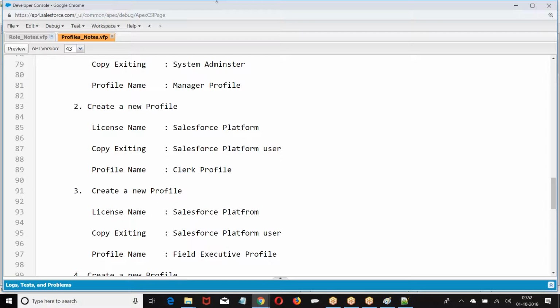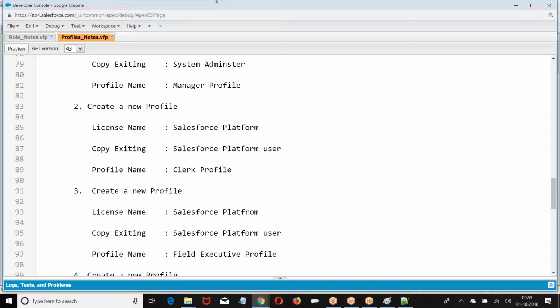That is controlled by profile. Role will say, in the table there is a lot of data, out of the data, which data you can see. Role will say access on data. Profile will say permissions, access on application. On the application, what you can do? Can you create a new profile? Can you create a new role? Can you create a new user? All these are given by profile. Role controls the data access. Profile controls the application level access. I hope you are good.